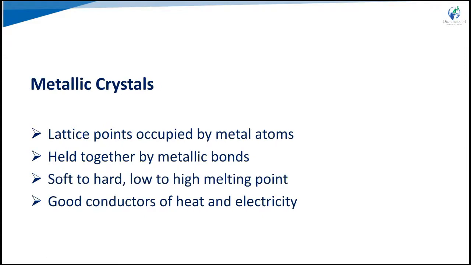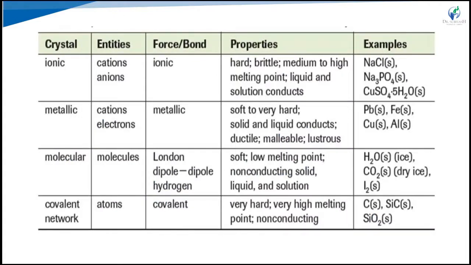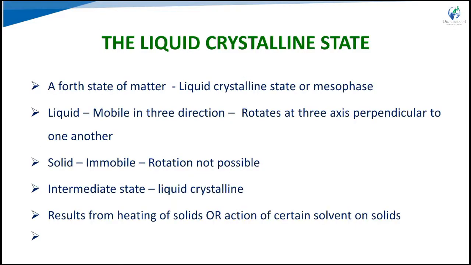Third one is the metallic crystal, where the lattice points are occupied by the metal, held together by the metallic bond. It ranges from soft to hard, with low to high melting point as compared to the previous two, and is a good conductor of heat and electricity. Here is the comparison summary for ionic, metallic, and covalent crystals, their forces, their properties, and the examples.